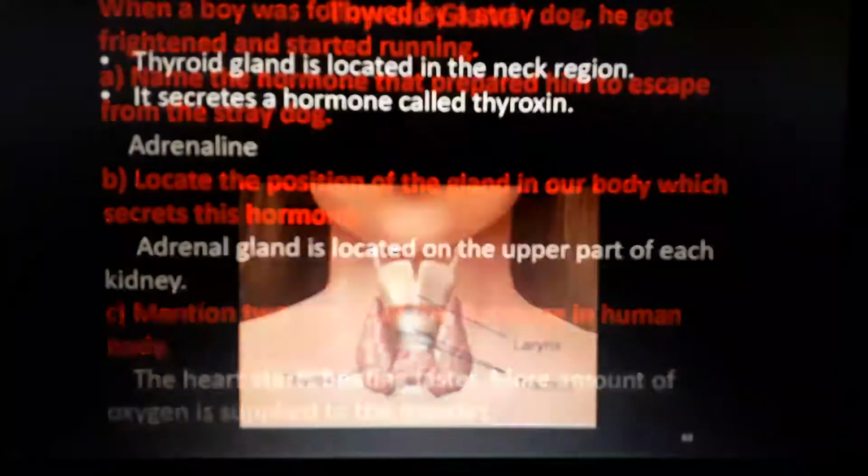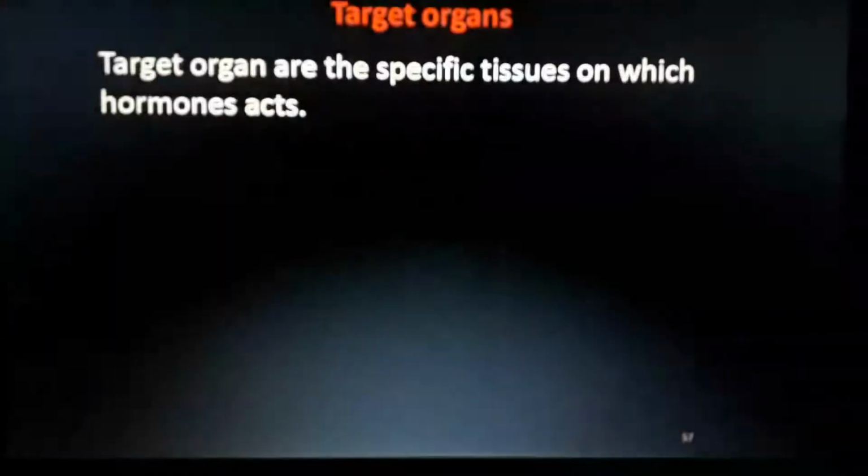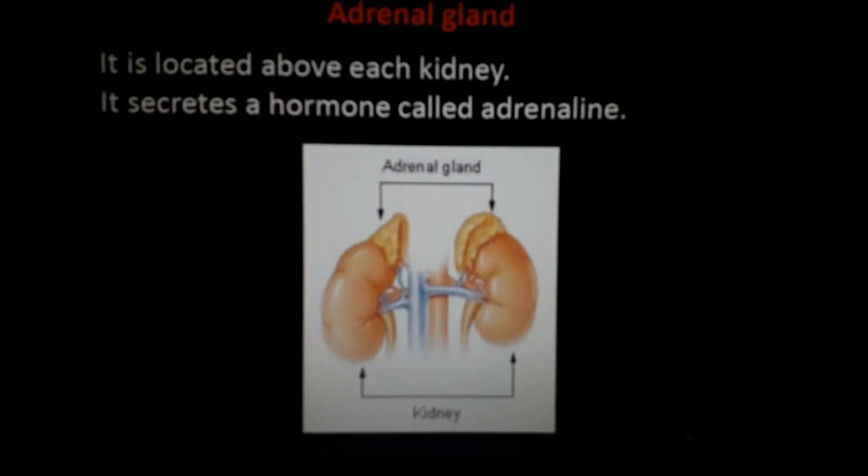Adrenal glands, where are they? See, above the kidney. Understand? Not here, the picture was here. See, above the kidney. Directly the brain will send a message to the adrenal gland, and what will the adrenal gland do? It will secrete adrenaline. Adrenaline will reach the heart. It controls the heart. The heart will beat with more speed, so it can give more blood to the muscle cells of our body, so that our body can work very fast.